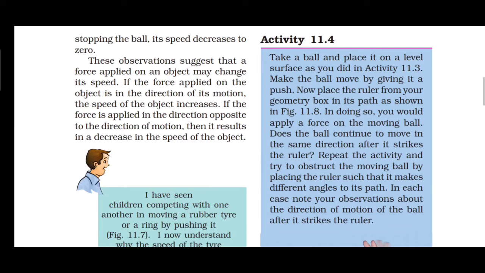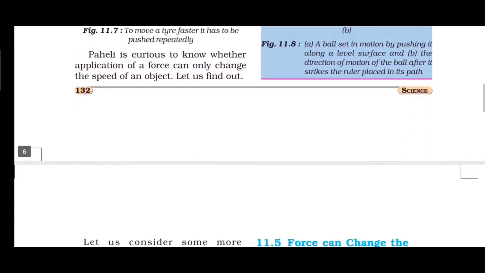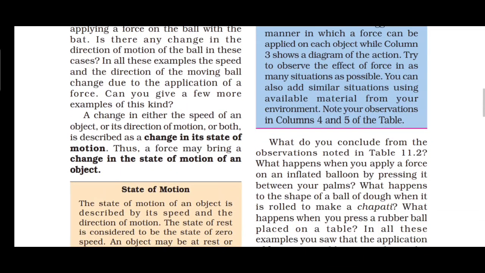Giving a force means it affects the state of motion. Then, a change in the speed of an object or its direction of motion or both is described as what? A change in its state of motion. A force may bring what? A change in the state of motion. The speed of an object or its direction of motion or both, it is described as what? A change in its state of motion.